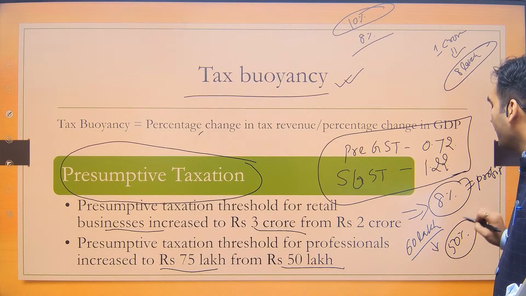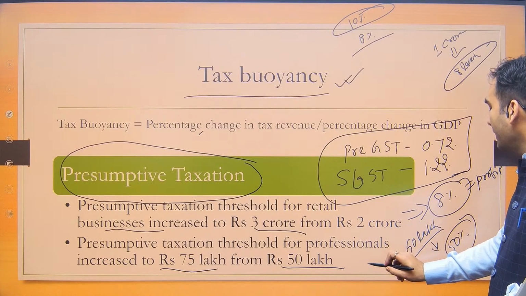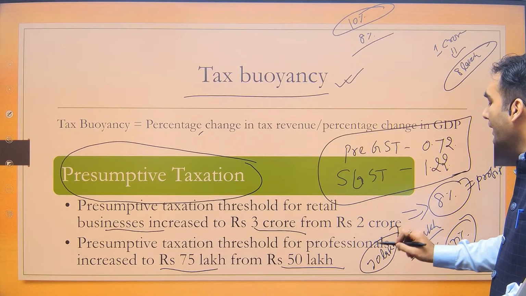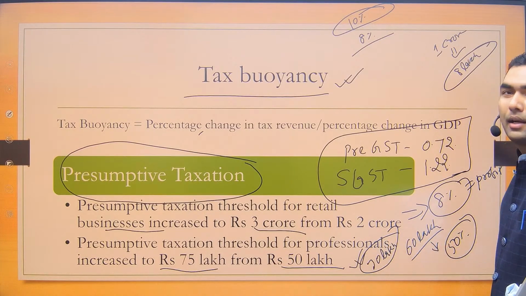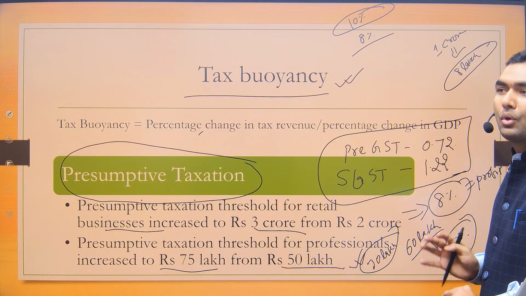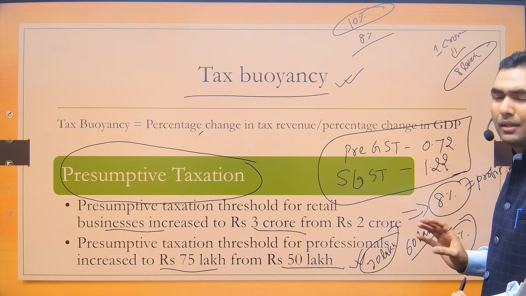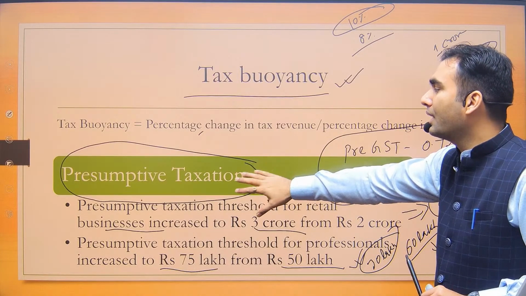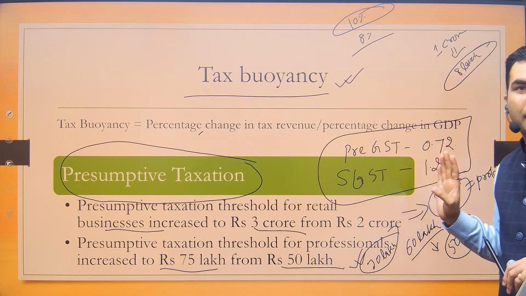So simply it would be presumed that his profit is 30 lakh rupees and he will have to pay income tax on this 30 lakh rupees only. He need not maintain books and accounts to show that his profit is 30 lakh. It is presumed. So that's why the nomenclature presumptive taxation.